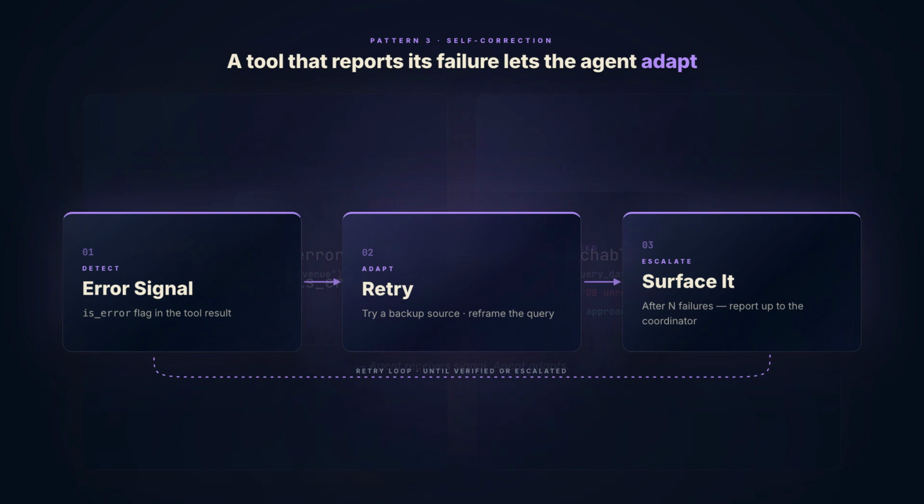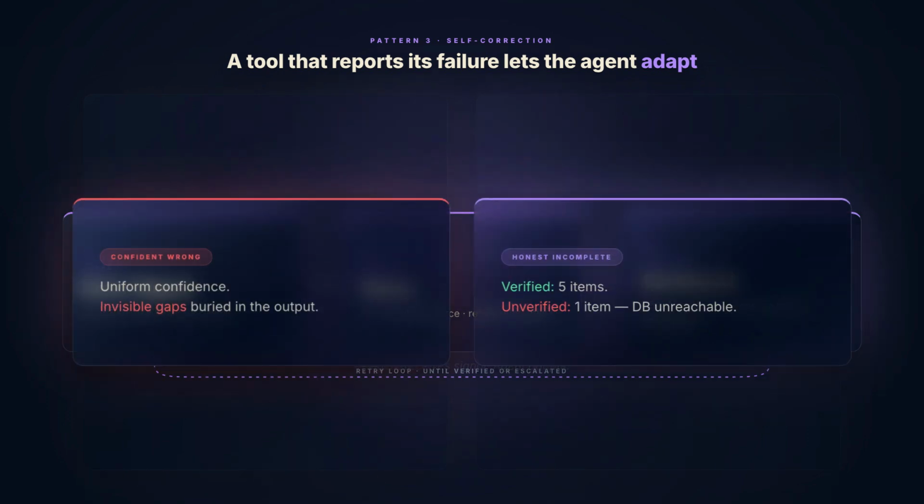An agent with a self-correction loop produces outputs with explicit confidence levels. Verified, these 5 items. Unverified, this 1 item, database was unreachable during this run. An agent without one produces uniform confidence with invisible gaps. The one that surfaces its own uncertainty is the one you can actually trust with a longer run.